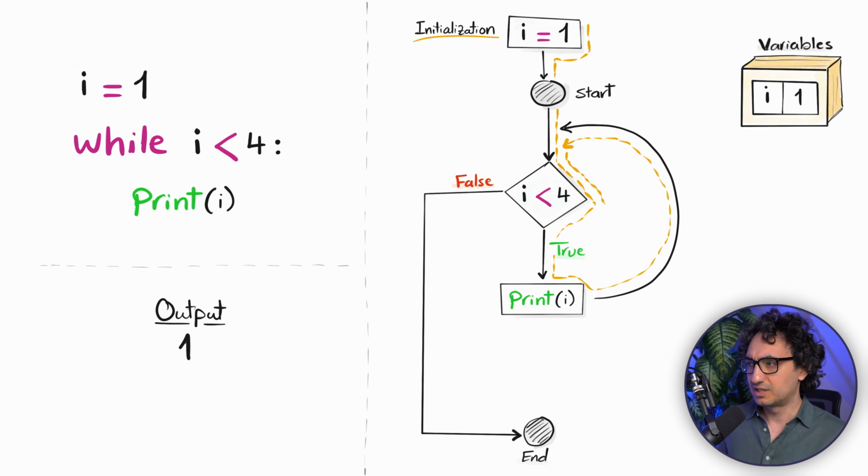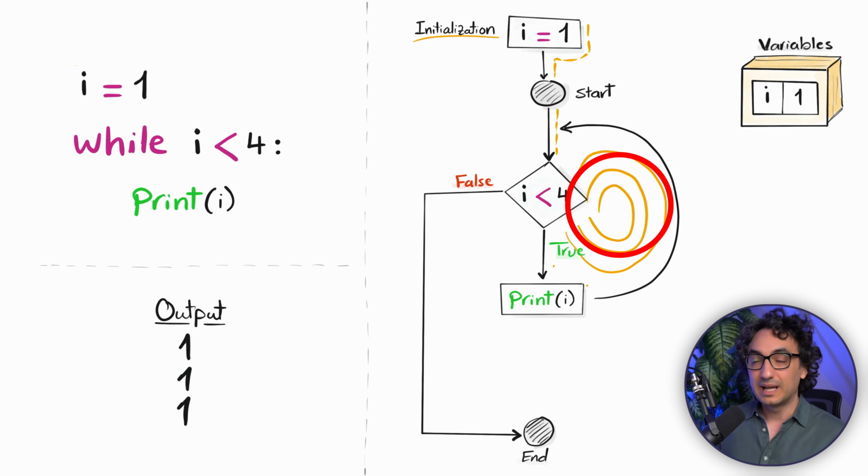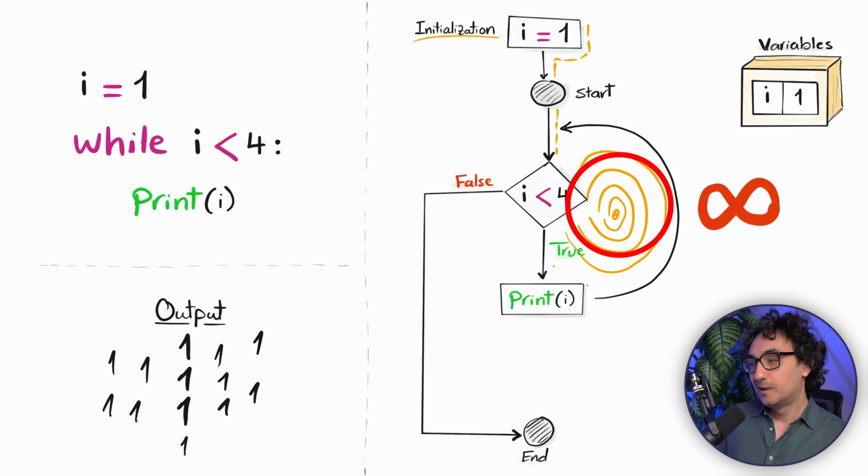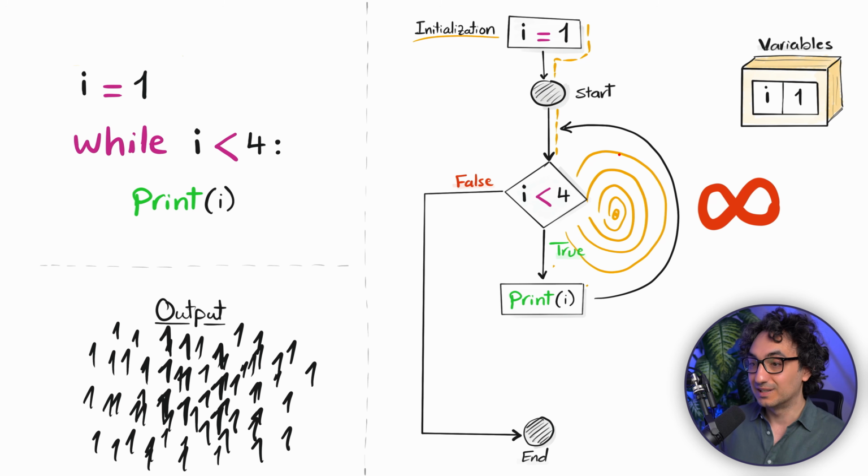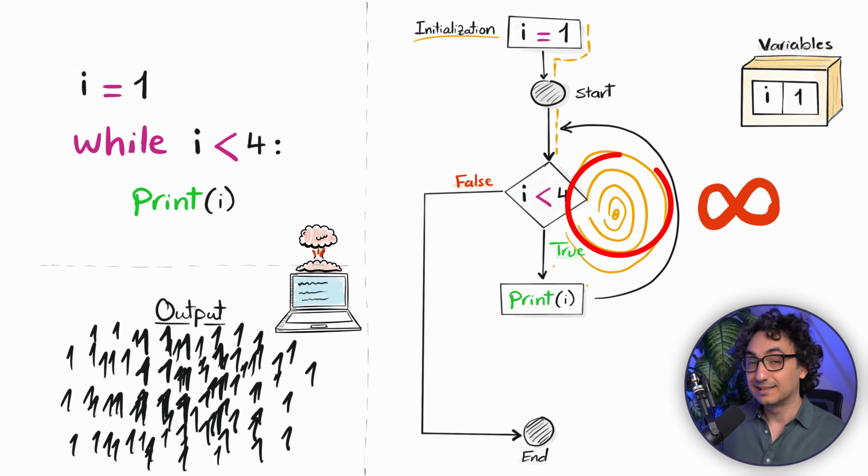And then ask again, is I smaller than 4? Well, nothing changed, my friends. The I is still equal to 1 and it's gonna fulfill the condition and then go print it again and go again to the top of the loop and ask again, is I still smaller than 4? Well, of course. So as you can see, it's gonna keep looping. We are stuck in an infinite loop because we never changed the value of I, and the condition is always true. That's why it will never stop until it kills your PC.